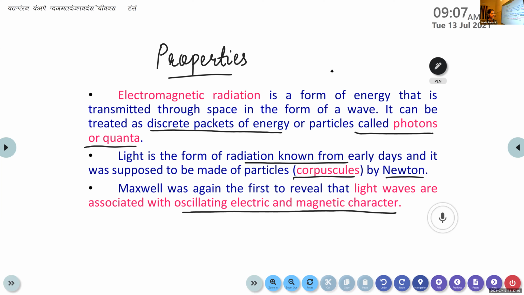Electromagnetic radiation is a form of energy that is transmitted through space in the form of a wave. It can be treated as discrete packets of energy or particles called photons or quanta. Light is the form of radiation known from early days, and it was supposed to be made of particles by Newton. Maxwell was again the first to reveal that light waves are associated with oscillating electric and magnetic character.